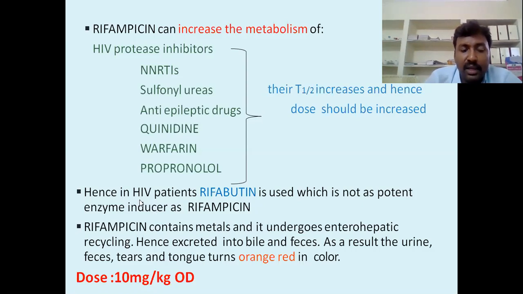Rifampicin undergoes enterohepatic recycling, hence it is excreted into bile and feces. As a result, the urine, feces, tears and tongue turn orange-red in color. It is excreted maximally in urine, but a little of the drug is excreted in feces, tears and tongue, turning them red in color. The dose is 10 mg per kg per day. So this is rifampicin.